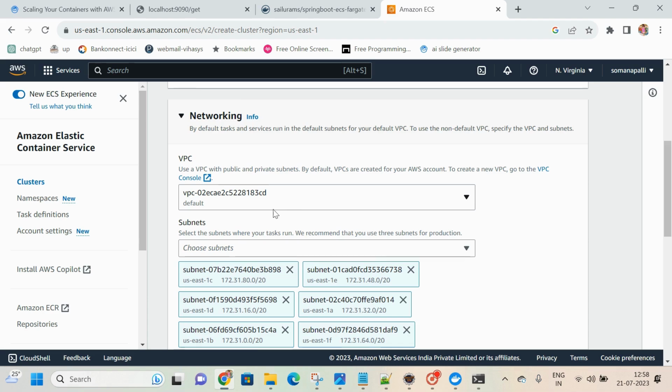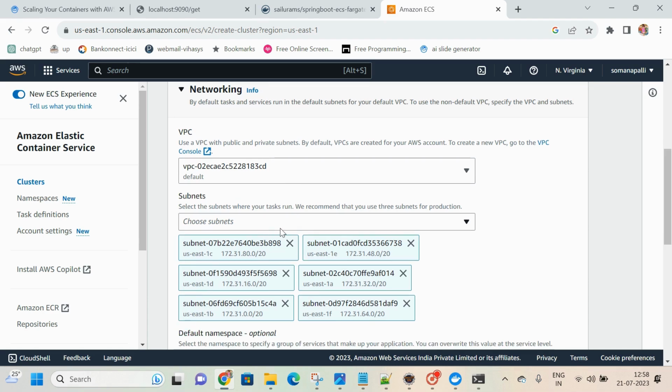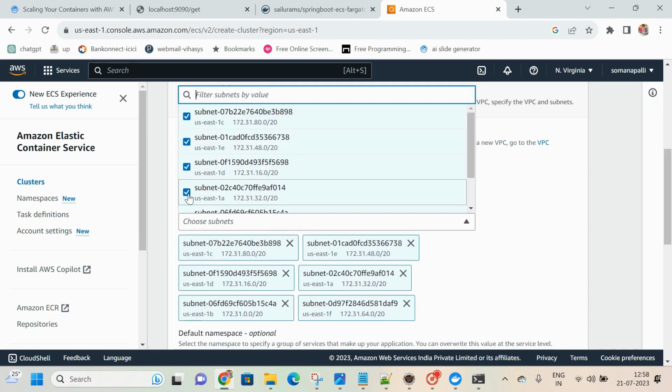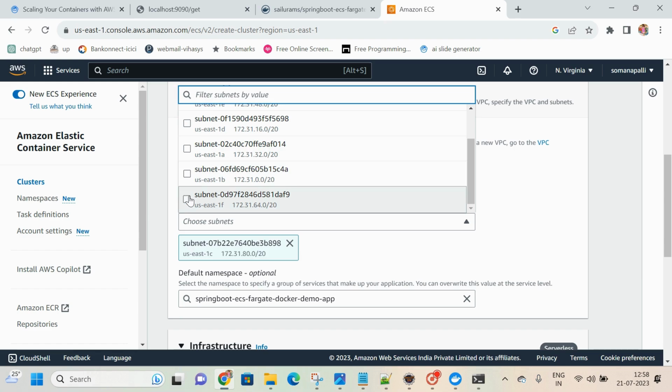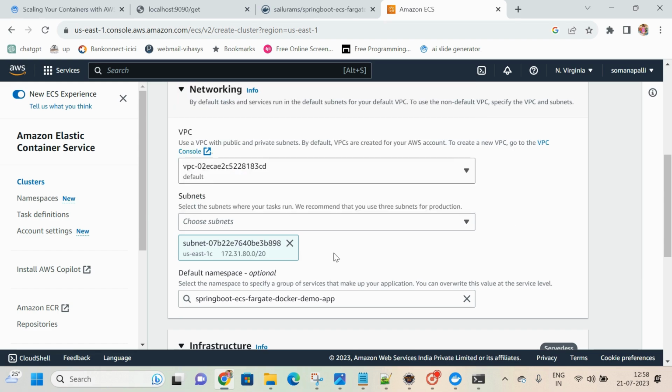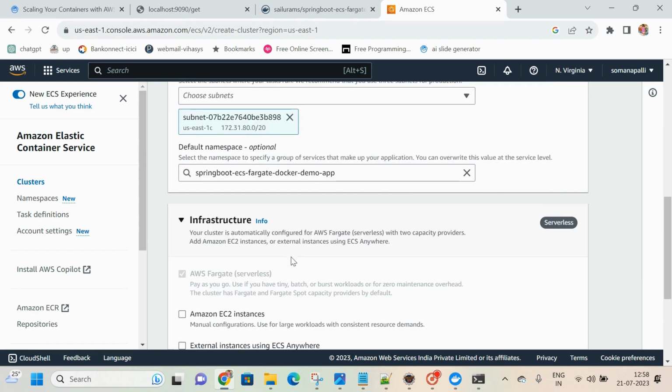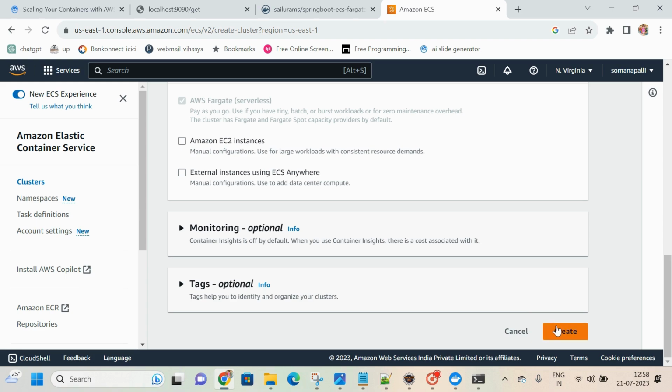Okay, VPC subnet. Let me add the default subnet, that is the first subnet. I am unchecking all these other things, just the first subnet only, keep it like that. VPC first subnet. Default namespace, it is fine. Click on create.